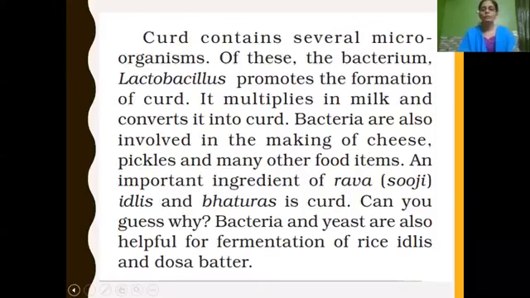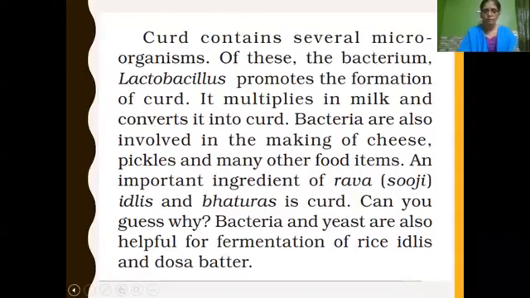Lactobacillus. Lacto means milk; the sugar present in milk is called lactose. So the bacteria named Lactobacillus promotes the formation of curd. And other than this, bacteria are also involved in the making of cheese, pickles and many other food items.